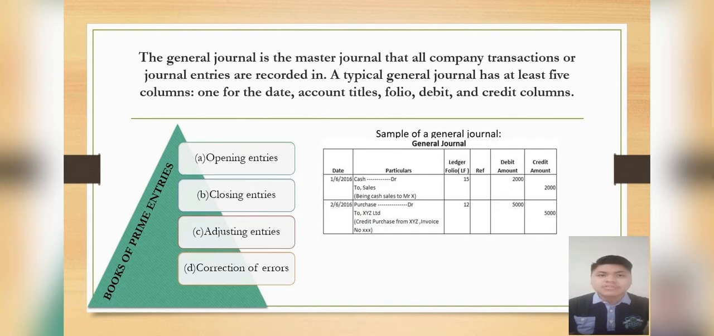Here also, we have 4 books of prime entry. Number 1 is opening entries. Number 2 is closing entries. And number 3 is adjusting entries such as depreciation, accrual and prepayment, and allowance for receivables. Lastly, the fourth book of prime entry is corrections of errors.